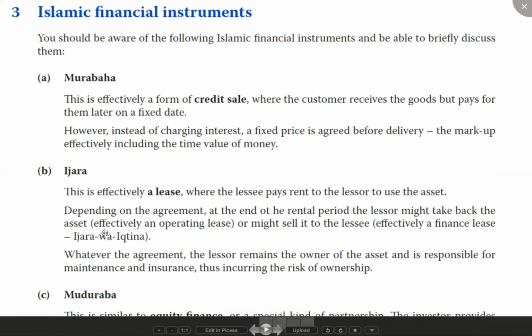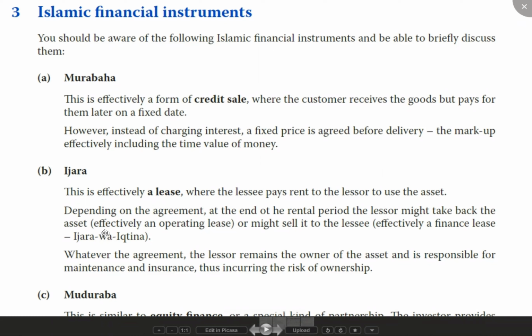So if I have given Anshika an asset on operating lease, I'll collect lease from Anshika, like rent, and Anshika cannot sell that asset. Anshika cannot claim depreciation on that asset. She is just going to use it. She is not the owner of the asset.